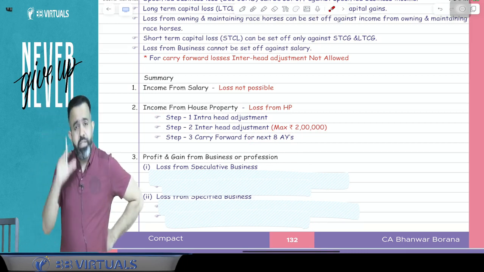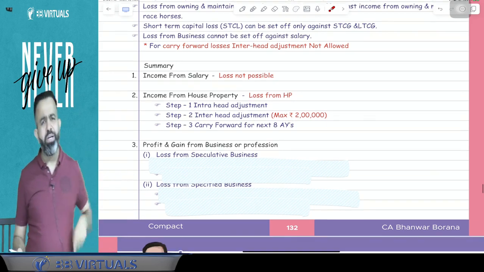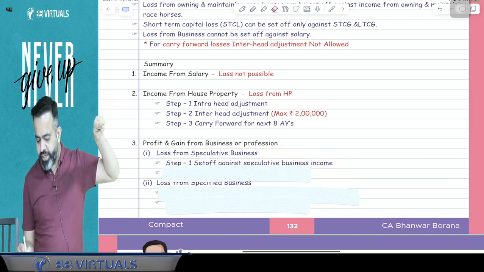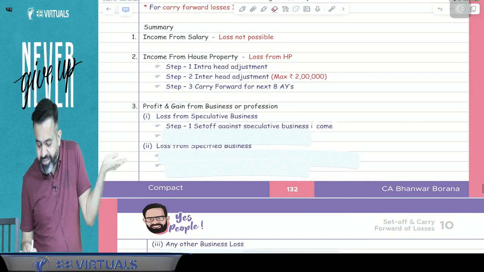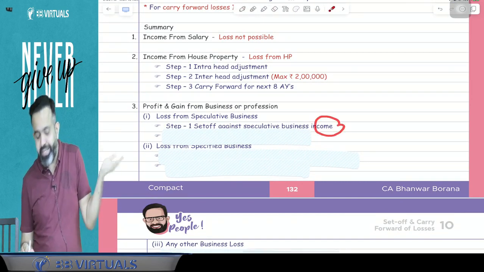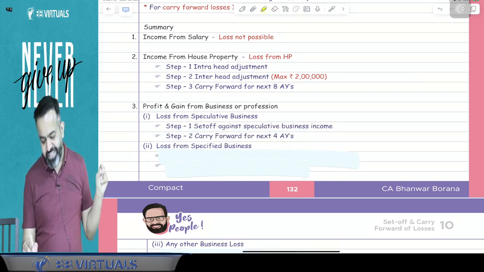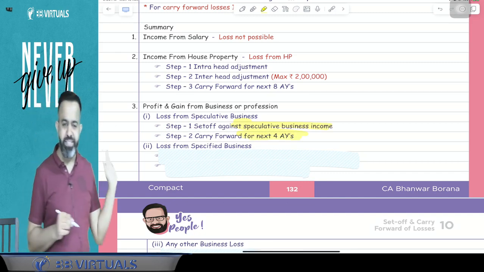Now suppose there is a speculative business loss. First you will set off against speculative business gain only. And if there is no speculative business gain, then directly you will carry forward, for 4 assessment years. Guys, speculative business loss can be carried forward for 4 assessment years.